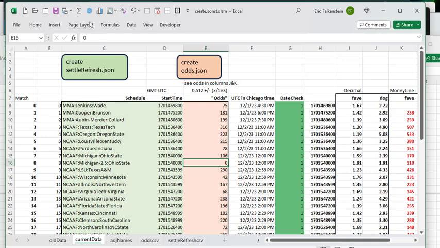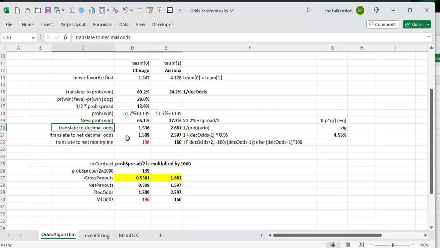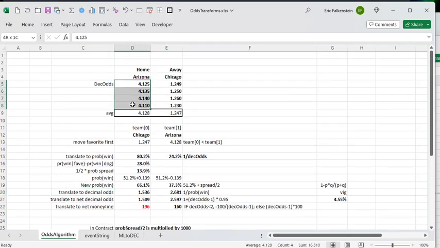I'll show you right here. So what you want to do is, if you look at the odds transform, remember, what you're throwing in is decimal odds. So let's just say we had this one's Arizona against Chicago. It takes the average. You get a bunch of different quotes from different sportsbooks, and you take the average of the two. And then what the Access program does is it says, okay, the one with lower decimal odds is going to be the favorite because they have the lowest payout. So it puts this team first.